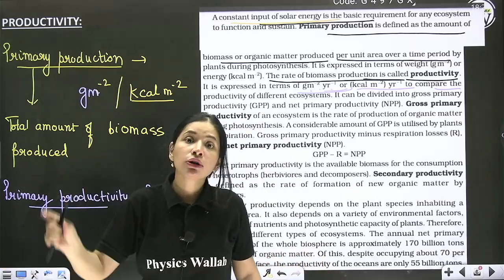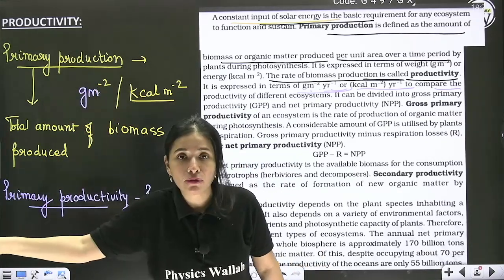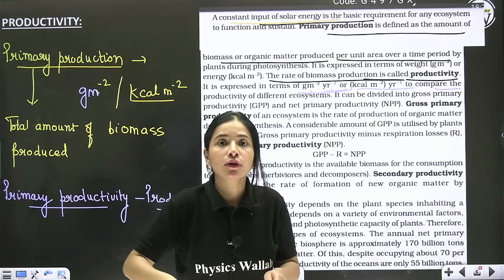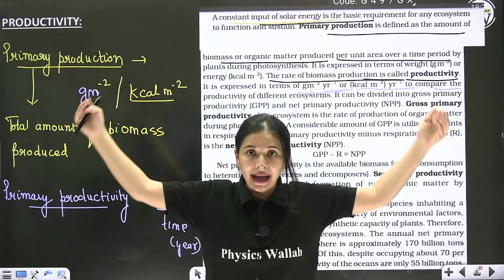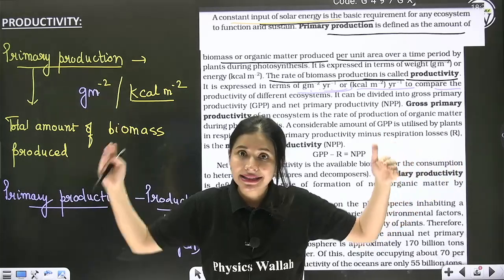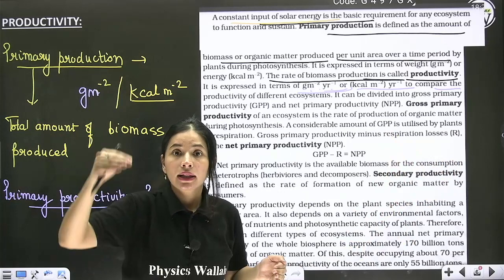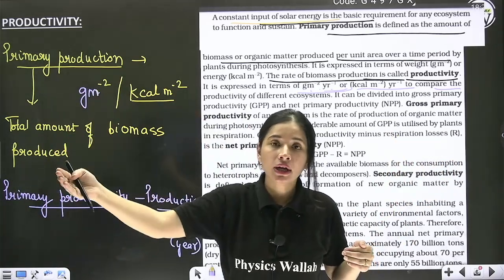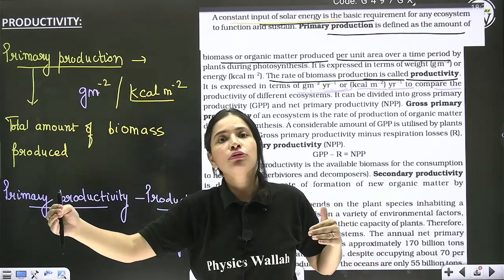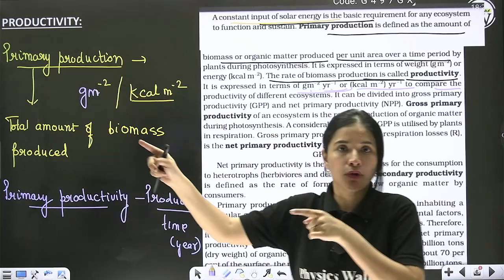This is the amount of biomass left for the next organism present at a higher trophic level, which is going to predate on the herbivore. So if the plant is producing X amount, then that same X amount is not going to the herbivore. Some is lost. Then whatever is going to the herbivore, everything is not available to the carnivore. Again, some amount is lost. Yes or no?